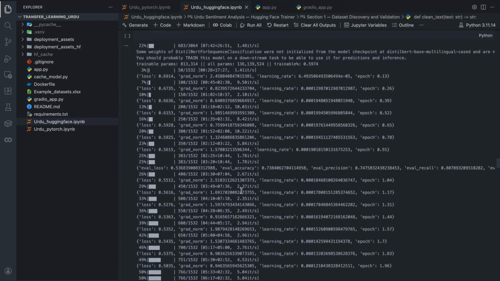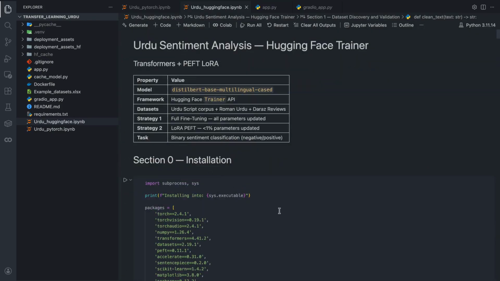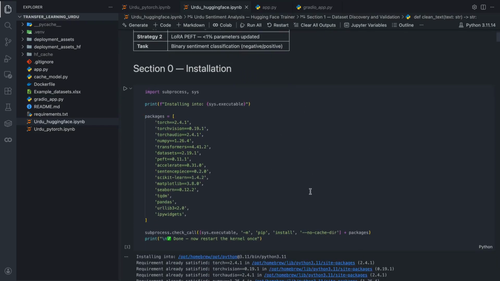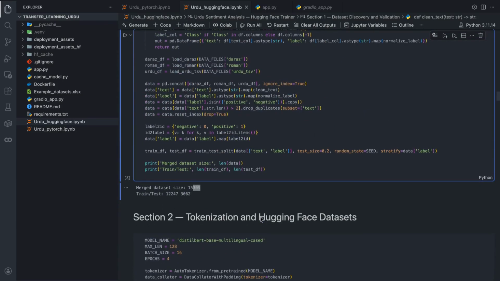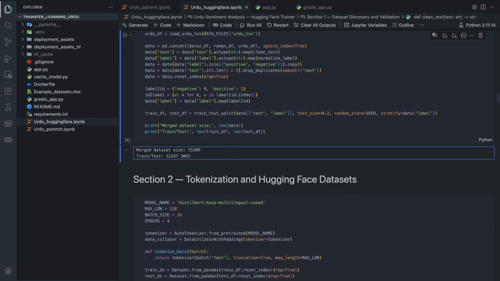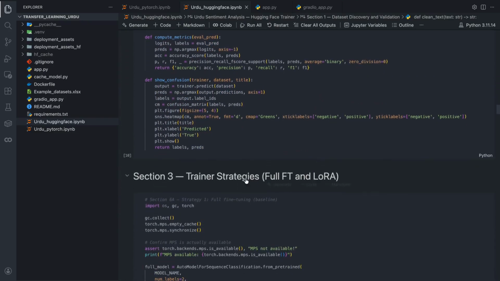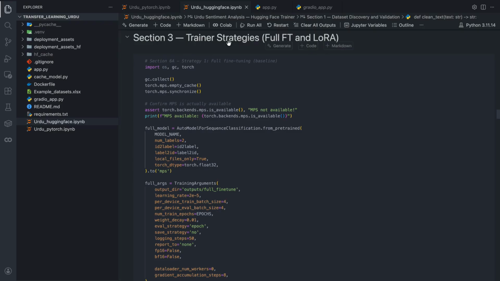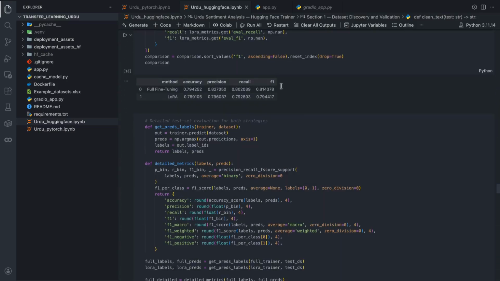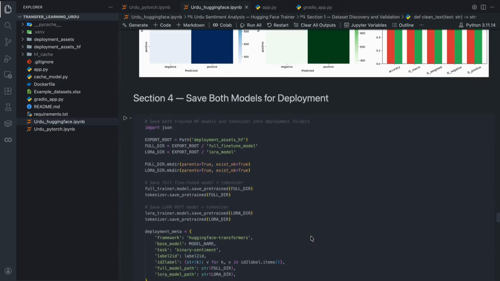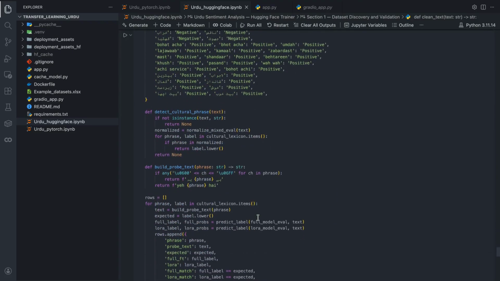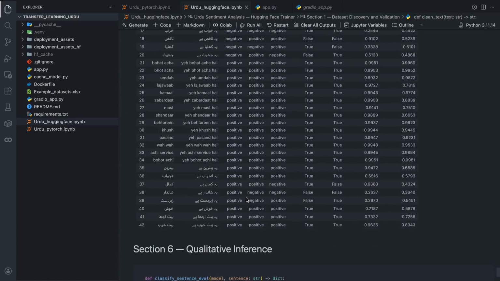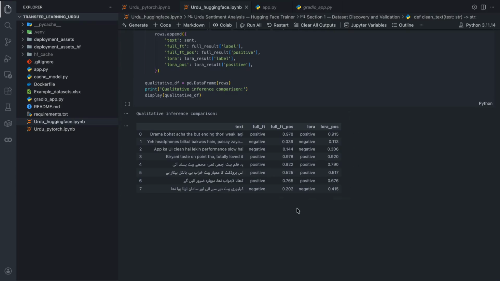Then for Hugging Face, this one is more high level since it uses the Trainer API, so it abstracts all those details we have done in the custom loop in PyTorch. Again, after combining the datasets and pre-processing, we have used a regex space cleaner in here, which will do it upfront, before it even starts. After tokenization and defining the evaluation functions, we have used both training strategies, full fine-tuning and low-rank adaptation, same as PyTorch. We have compared both the models in more detail, and then saved both models for deployment. We also compared using the CPC score, similarly to PyTorch, and tested against 43 phrases. We also did qualitative inference testing, and you can see the results in here.